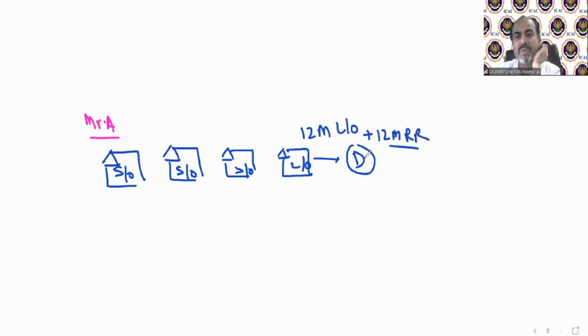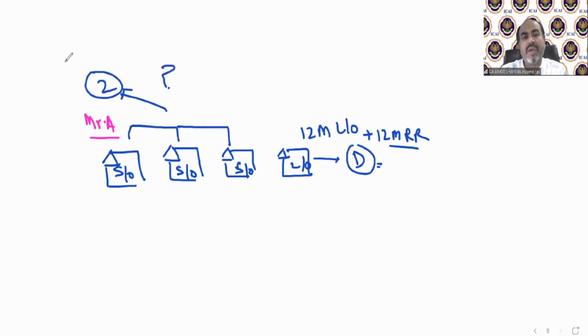So that is going to be solved as per case number D. No issue. Out of these 3, 2 will go to case number A and 1 will go to case number D, that is deemed let out. But the problem is this: out of these 3, which 2 will go to case A or B and which 1 will go to case number D as deemed let out.